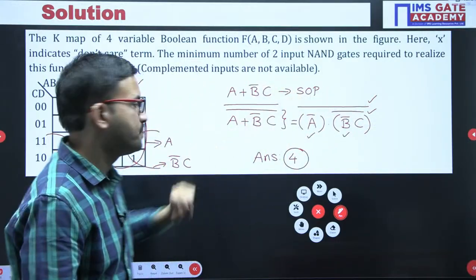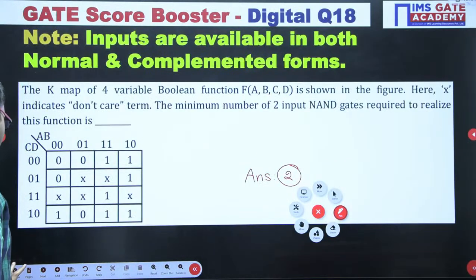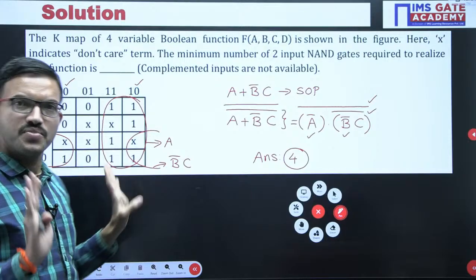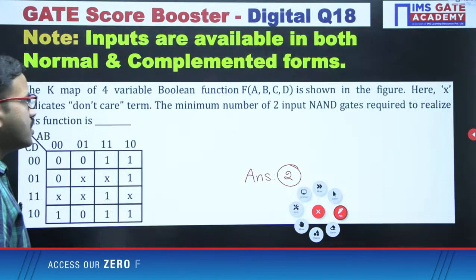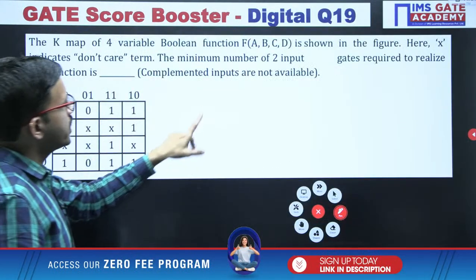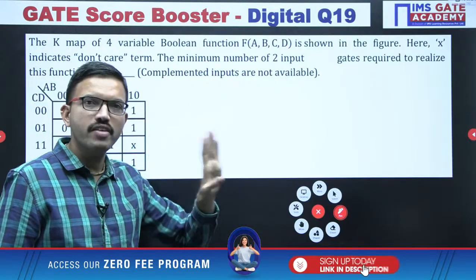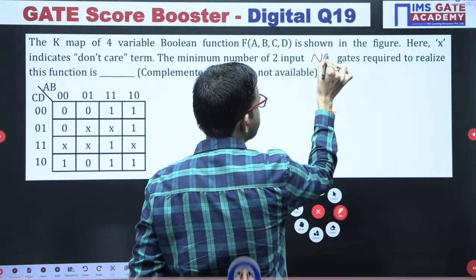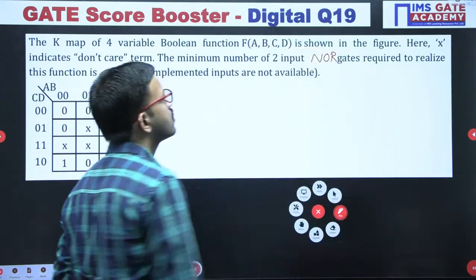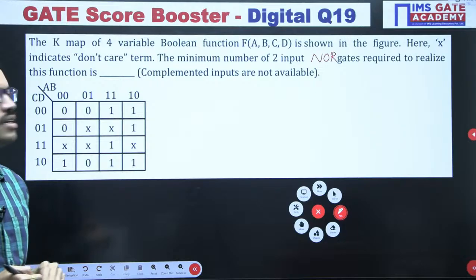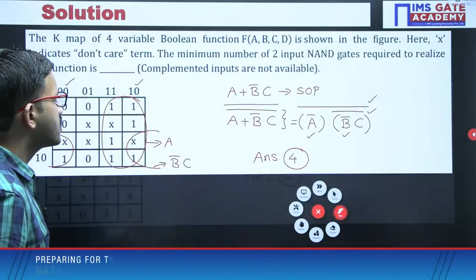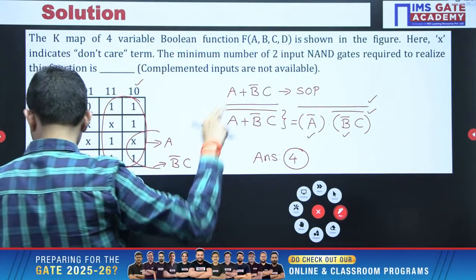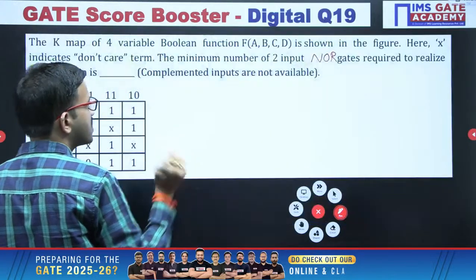Now consider the same question. With respect to the first context, that means complement inputs are not available, suppose they ask for the minimum number of 2 input NOR gates required. Same question only. Whatever the minimized function I got, just for reference I am writing A plus B bar C.